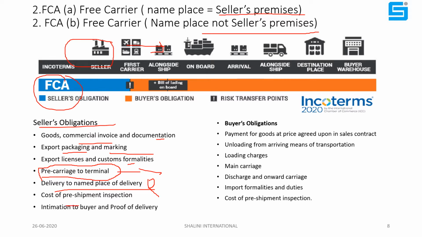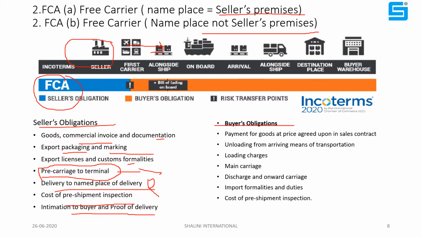Cost of pre-shipment inspection is there, he has to bear it, and intimation to the buyer and proof of delivery. He has to provide the intimation to the buyer as per the agreed terms: I have delivered the cargo to the port, or I have delivered the cargo to your designated agent, and he has to provide the proof of delivery.